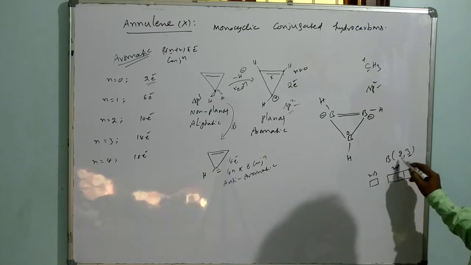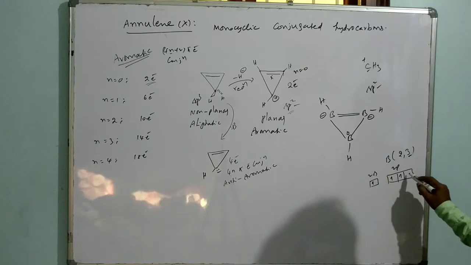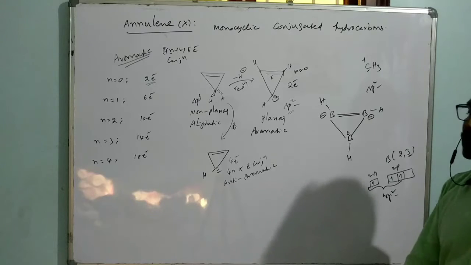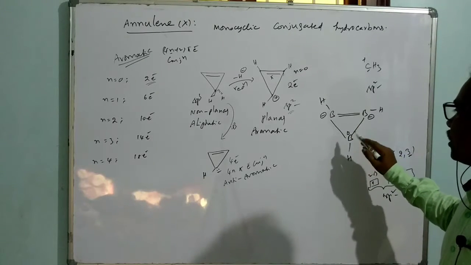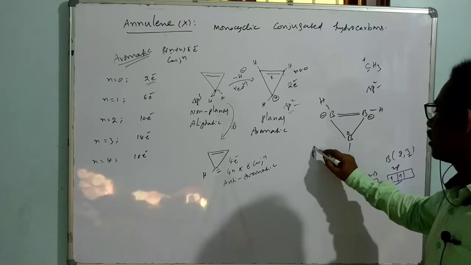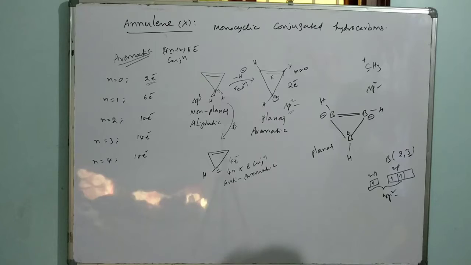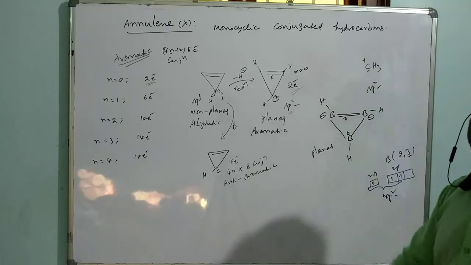2s and 2p, 1, 2, 3. There is one more orbital that is free, and the hybridization is what? sp2 hybridization. So in this way, each and every boron is sp2 hybridized. It is planar, no doubt. And what about electron conjugation? It is only having 1 pi bond. That means it is a system of 2 electron conjugation.